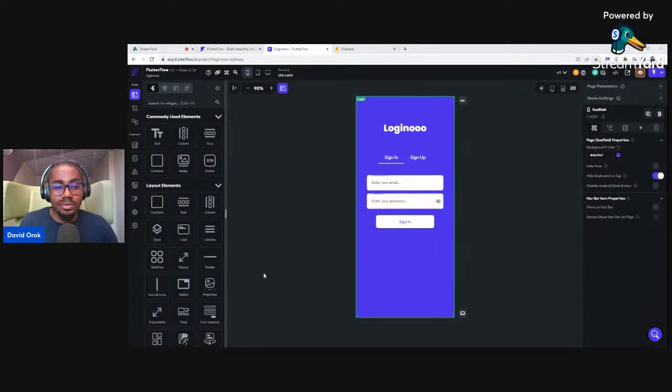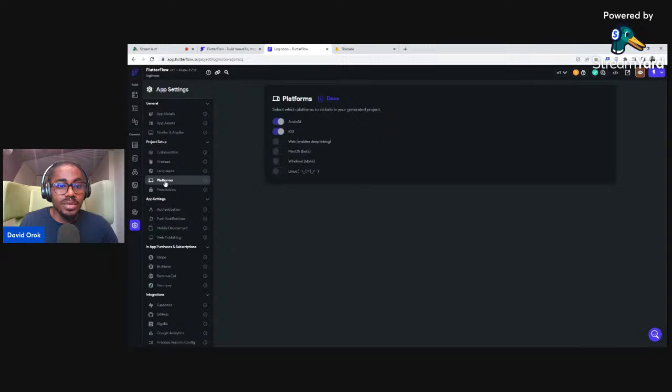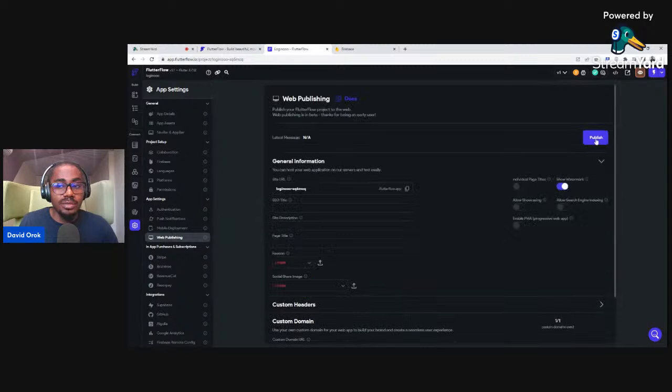Yesterday I forgot to mention that. So you come to settings, you come to the settings icon here. You have to come to platforms first. You come to platforms and turn on the enables deep linking. That's this web part. Turn it on. When you finish turning it on, you come to web publishing and then hit on the publish button.